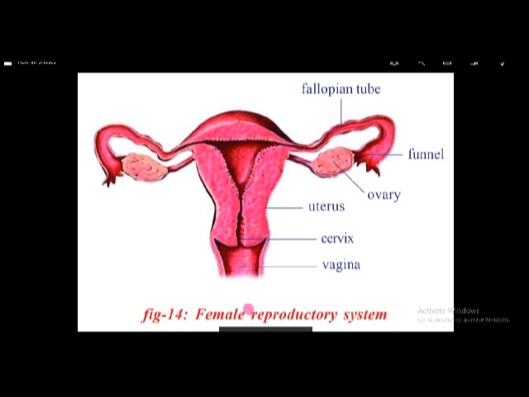And this is actually termed a period. Next, again the changes take place like that. For every month only one ova is released, that is called ovulation. This is about the female reproductive system: two ovaries, two fallopian tubes, the uterus, and the vagina, etcetera.